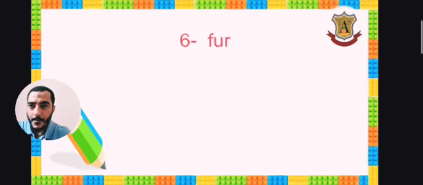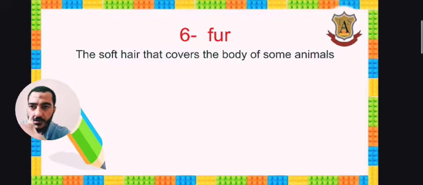Six, fur. I think all of you know this word. Fur, the soft hair that covers the body of some animals, like the cat, and most of you have cats in your home, I think.